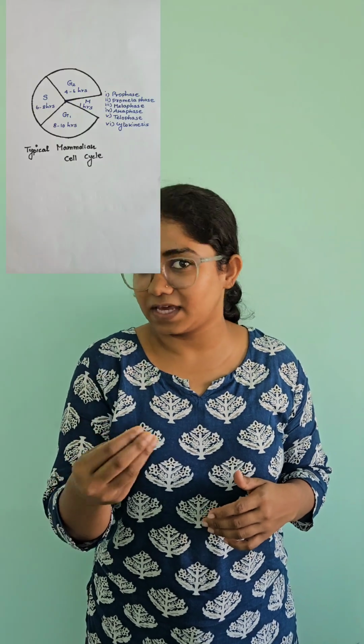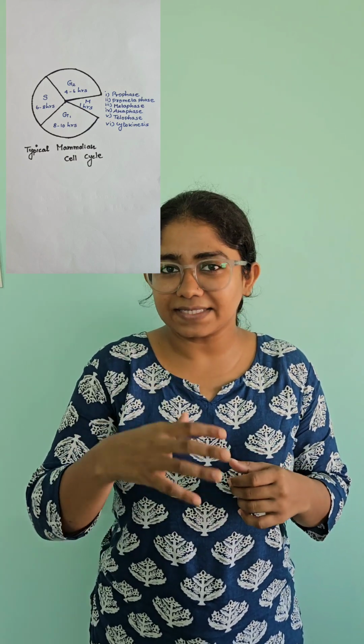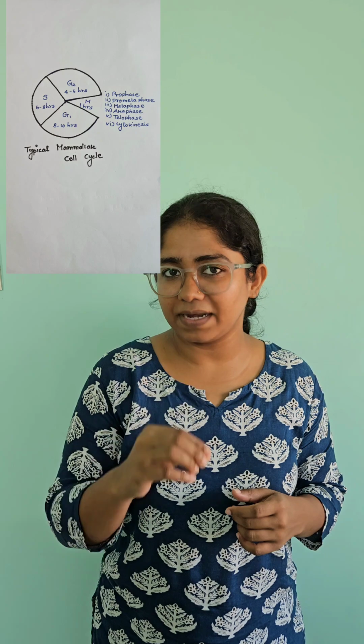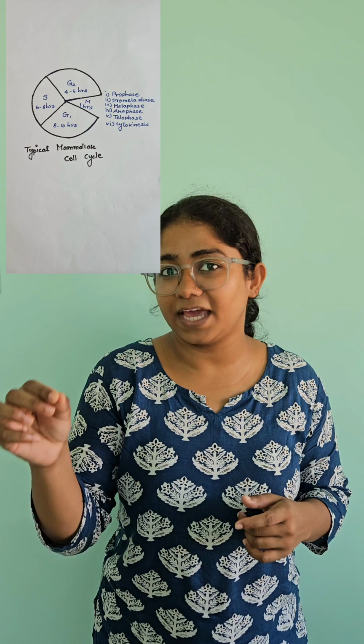So the first one is the G1 phase or gap phase. We can call it the growth phase also. This is the most elaborate, most time consuming phase of the cell cycle. In this phase, the cell is preparing itself for DNA synthesis, which happens in the S phase. The major events in this phase are the assembly of the pre-RC complex, that is the pre-replication complex, and centrosome duplication.